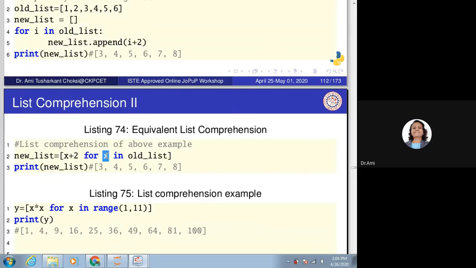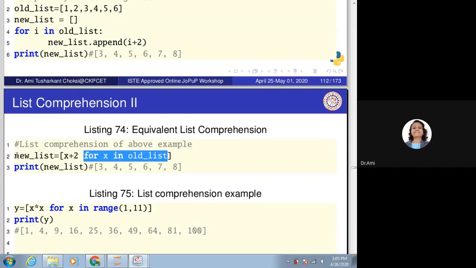Can we use i here? No, because here we have used x, so here also we have to use x. If we use i here, we have to use i there. So take care of that. So x plus 2 for x in old_list.